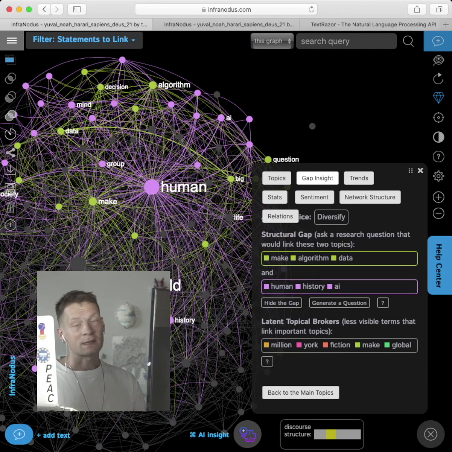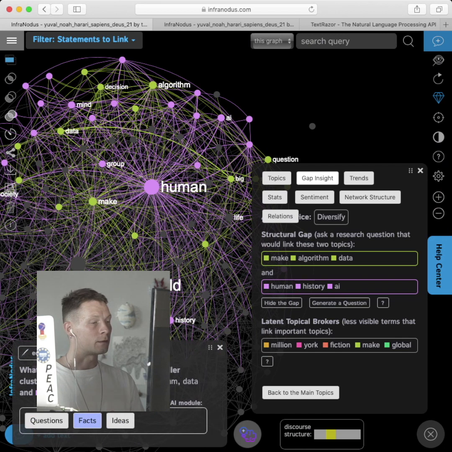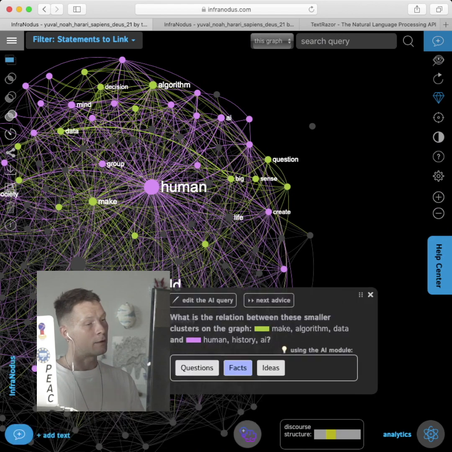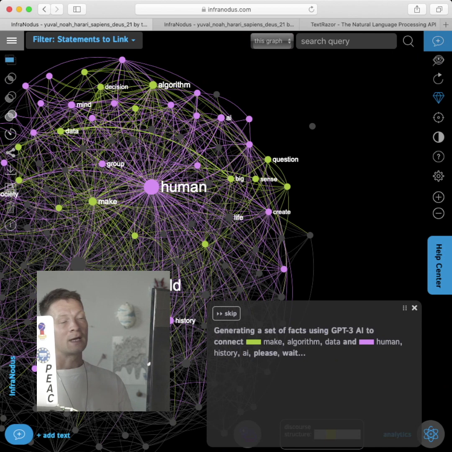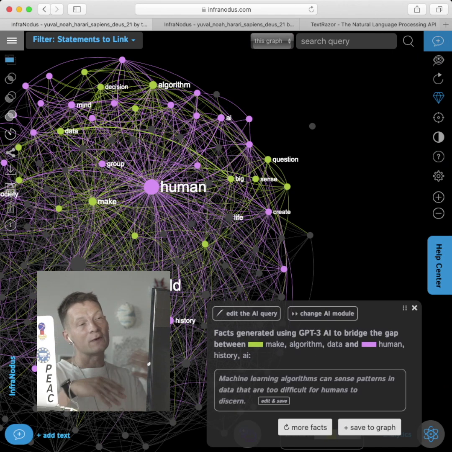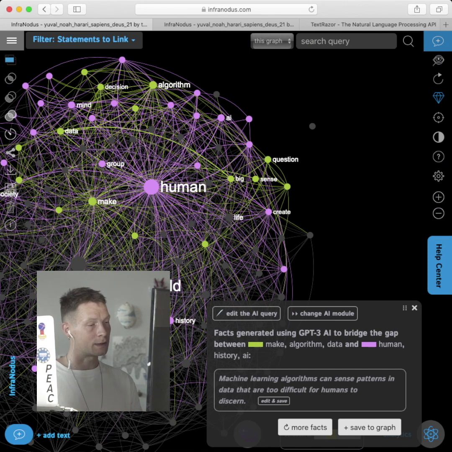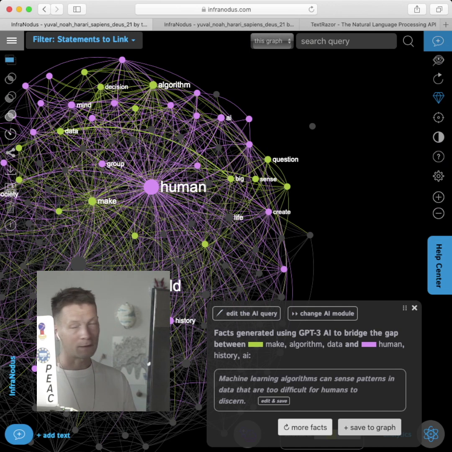And then it proposes us to think of a connection between them, which we can do ourselves, or we can also use the AI. And to avoid criticism, it can also generate research questions, so it doesn't have to do your job for you, but it uses GPT-3 AI to generate interesting facts, or if you don't want facts, research questions to help you think in a different direction in relation to this original discourse. So here it generates some ideas, and we can add them into the graph also by clicking this button here.